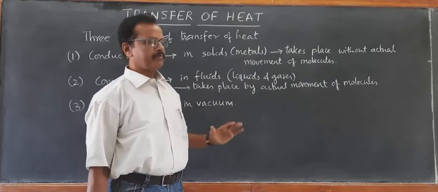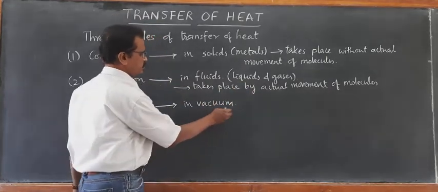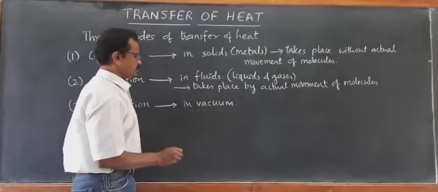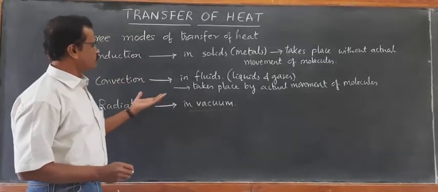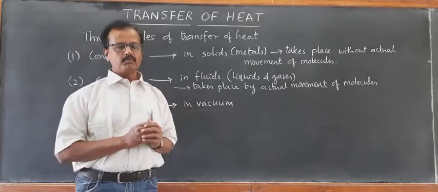The molecules are moving from one end to another end. That is called convection. Here there is no question of any convection, no question of any movement. Here the radiation can take place without any movement.